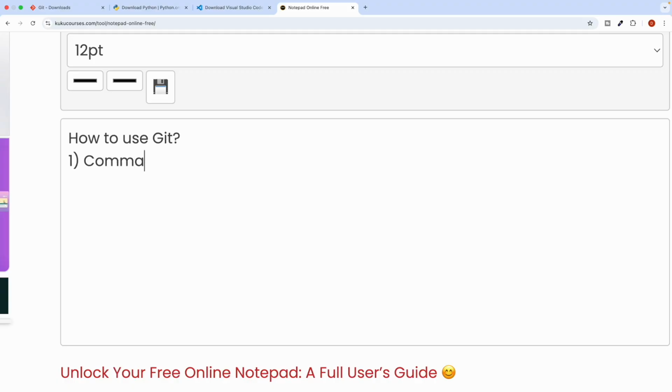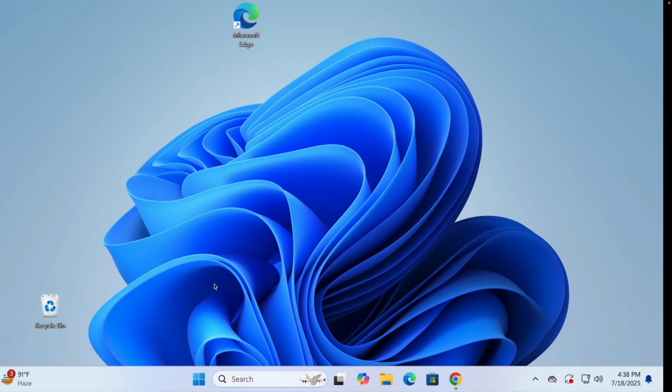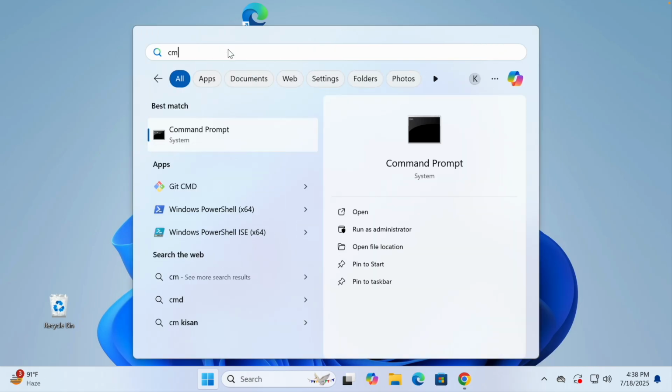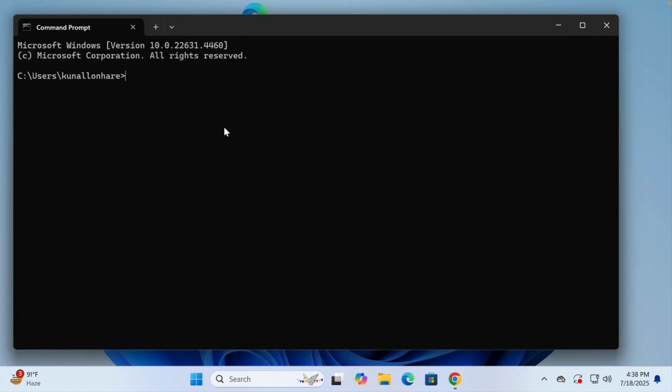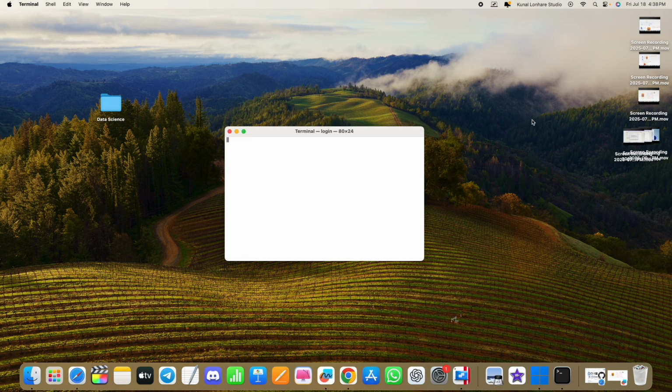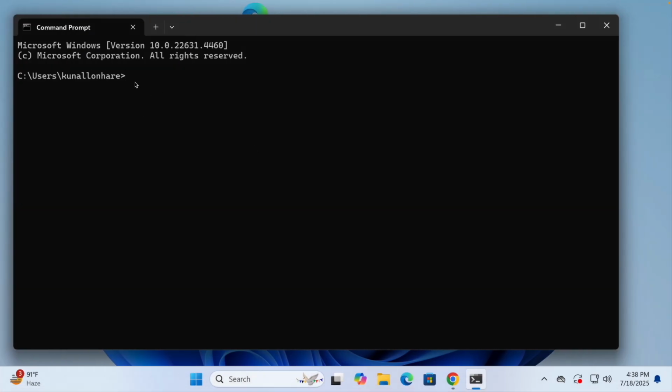One is through the command line. Command line means you can use your terminal. For the Mac you have the terminal software, and for Windows you have the command prompt.